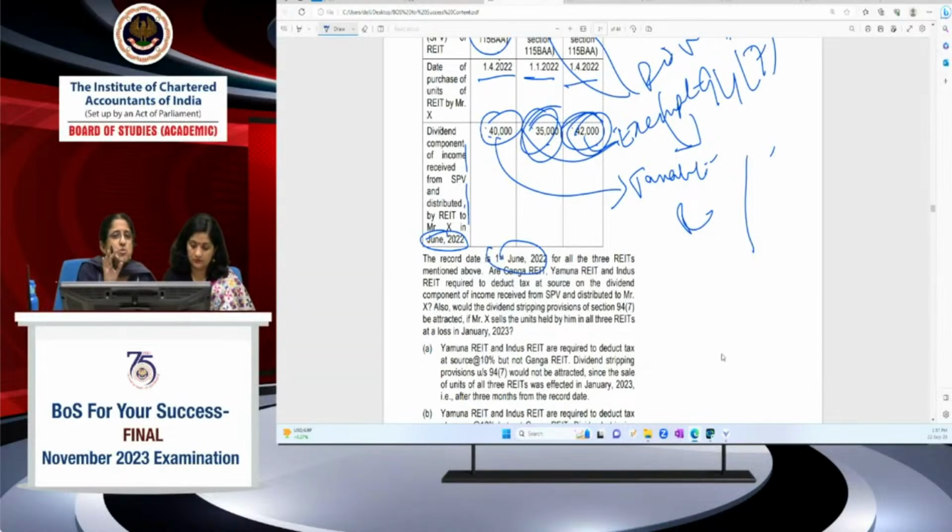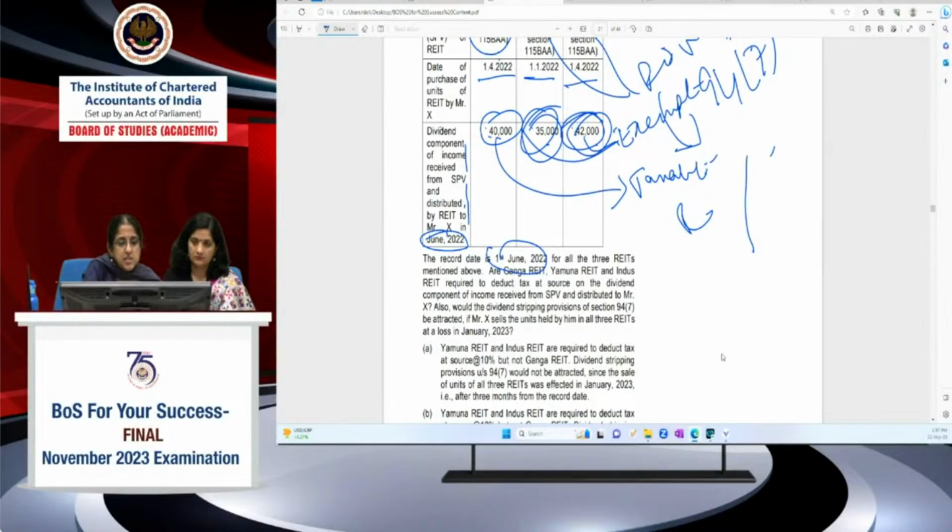You are buying units only for this purpose. You get dividend income, which is exempt. And later on, you're going to sell it off at a loss, and then you're eligible for set off of those losses also. Double benefit you're getting. So to prevent this, 94(7) has introduced dividend stripping provisions.